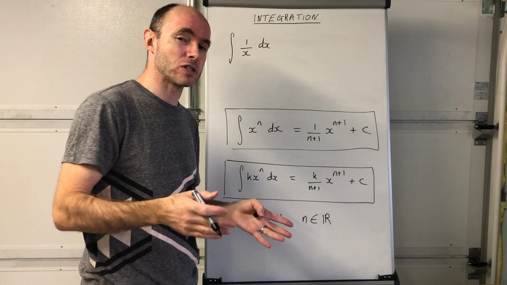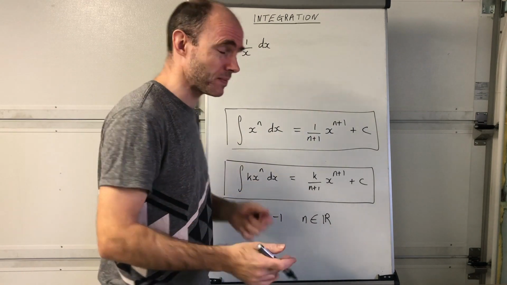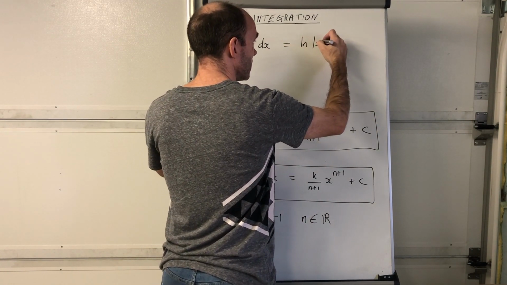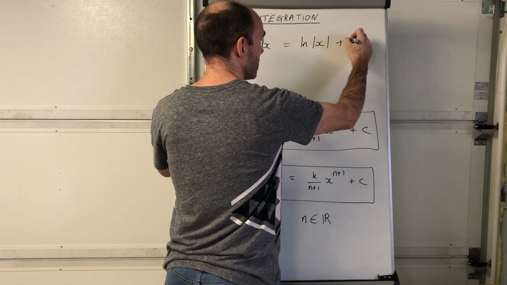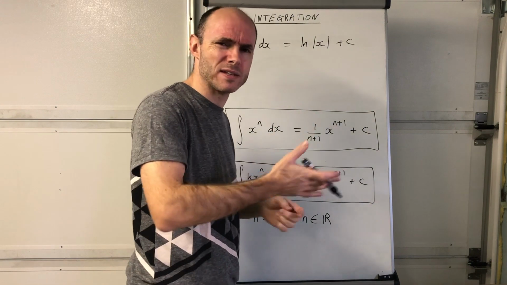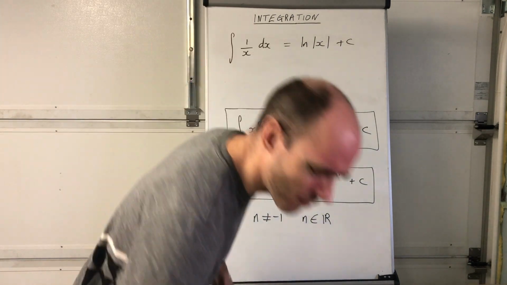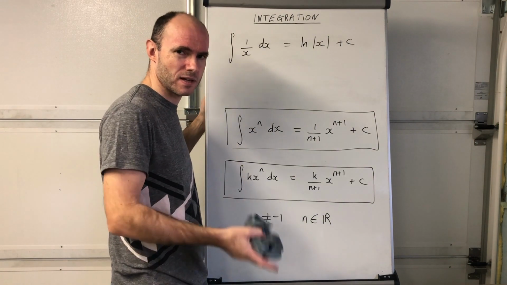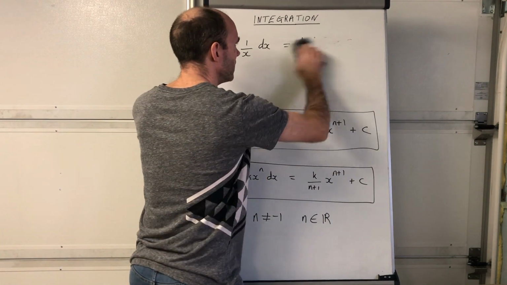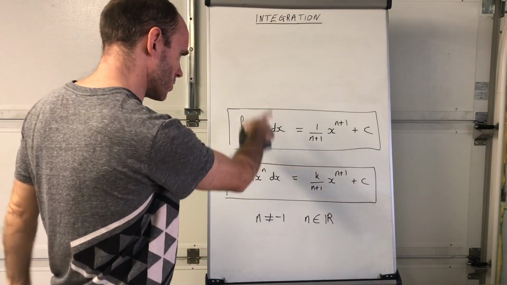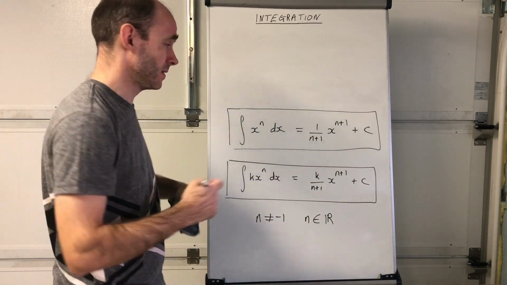Actually, you get a rather interesting result. I'm not going to explain to you now, okay? But the result you get is really interesting, okay? You get natural log of x plus c. So it's just a habit, I put the modulus brackets around. You'll see why that is much later on, okay? I'm going to rub that off anyway because you don't really need to know that now, okay? But suffice it to say, you'll see it in year 13, okay? So these are your general rules you want to have written down, okay?